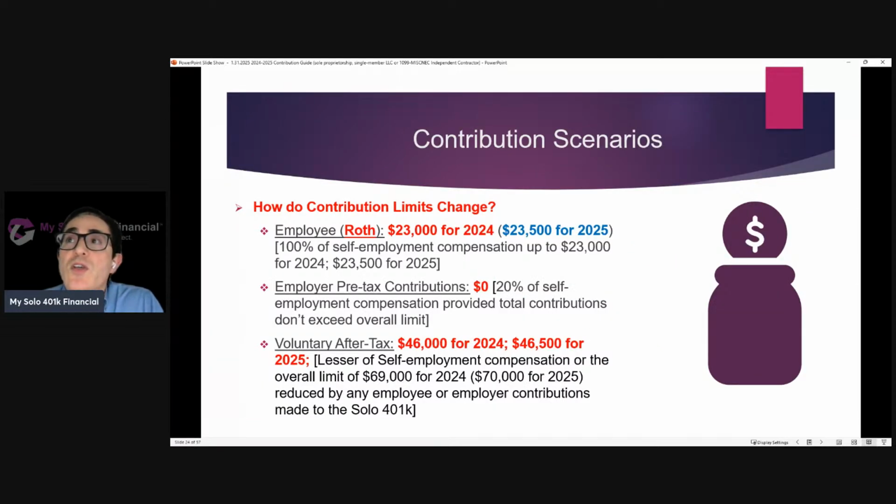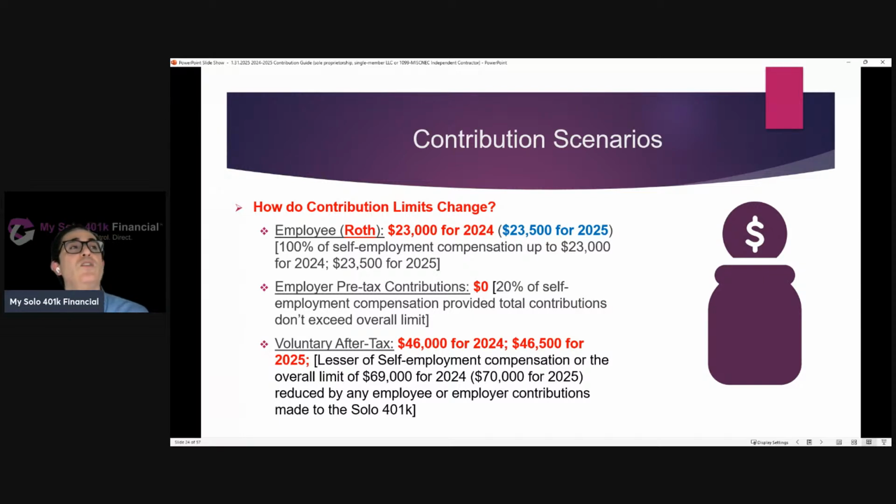So they're still able to make that same employee contribution amount, but instead of having the funds deposited into their pre-tax solo 401k account, it's going to go directly to the Roth account. They're not going to make employer pre-tax contributions because they're not interested in making pre-tax contributions. Then they just make the difference up to the overall limit as a voluntary after-tax contribution.